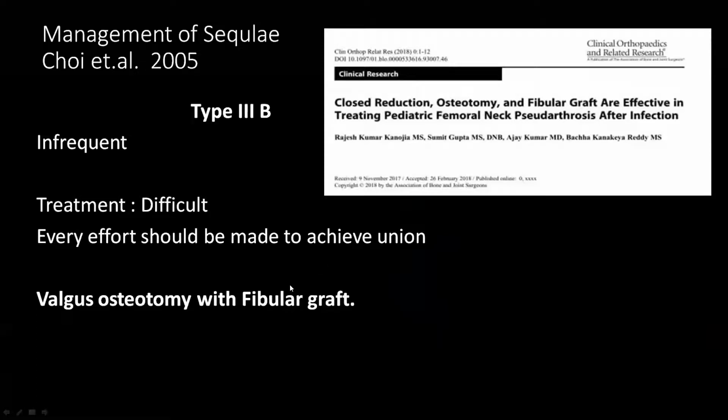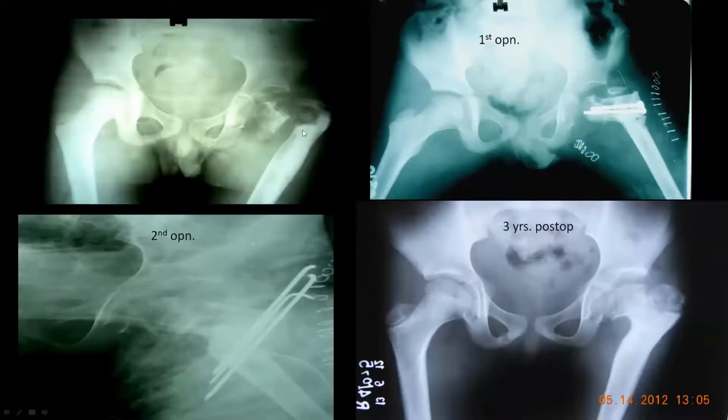Just see this example. This patient was having large gap pseudoarthrosis. In first surgery, fibula grafting was done, and in second surgery, the valgus osteotomy was done, and this is the post-op radiograph after 3 years of follow-up.